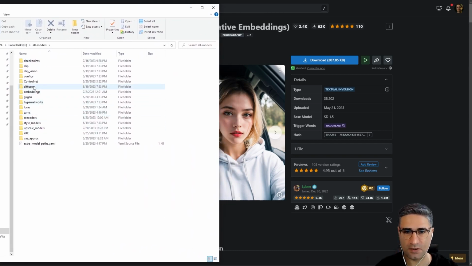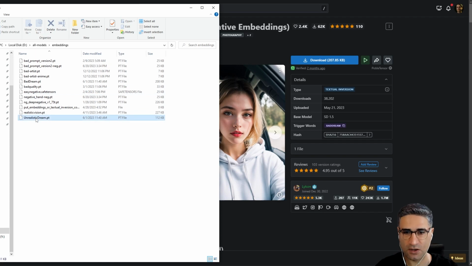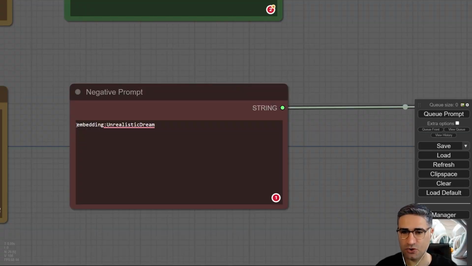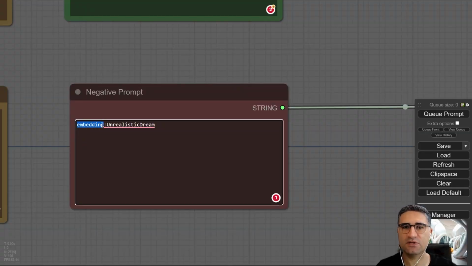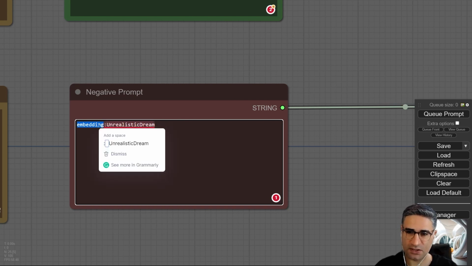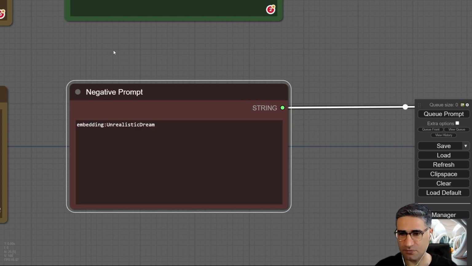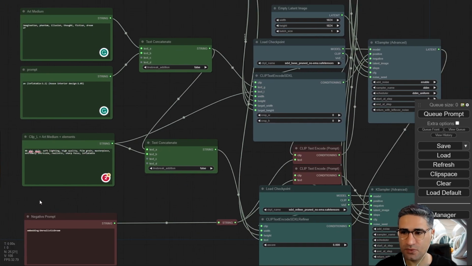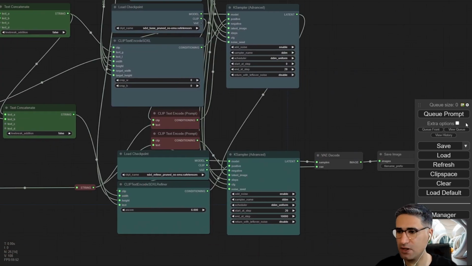Okay, in the embedding, the name is unrealistic dream. Before that, you should write the embedding, and it will help the AI, the Stable Diffusion, to create a more realistic image if you use that in the negative prompt. Okay, so that's all, and I am going to start Queue Prompt.